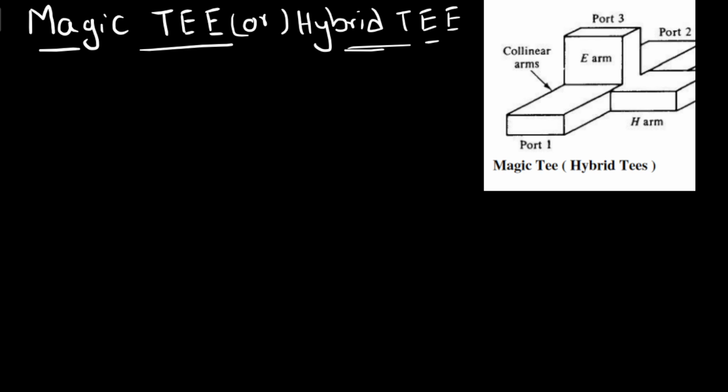Hi students, in this session let us learn magic T or hybrid T. Why is it called a hybrid T? Because it is a combination of both E and H plane. So it is called an EH plane T junction.